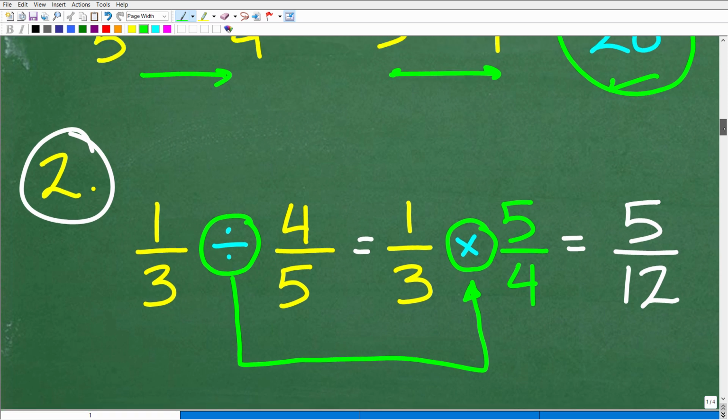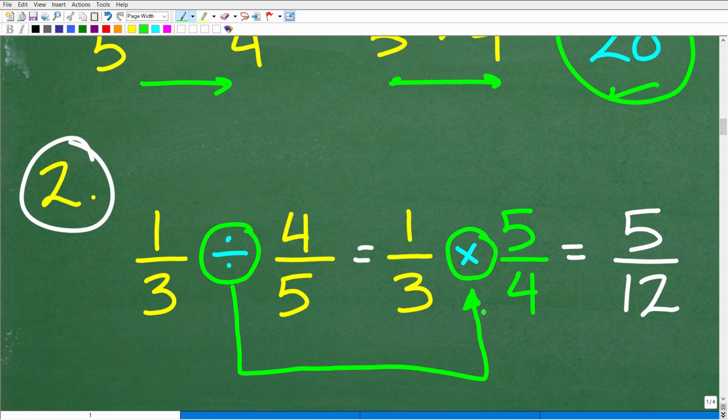So how do we do this though, right? If we're going to go from division to multiplication, here is what you need to do. See this 4/5? The fraction to the right of the division symbol. In this case, it's 4/5. All we're going to do is flip it upside down.